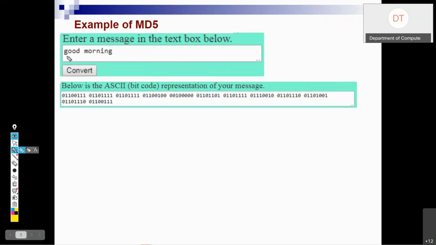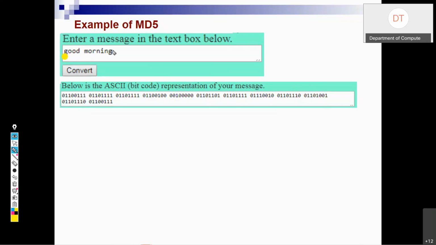So how many characters do we have? 1, 2, 3, 4, 5, 6, 7, 8, 9, 10, 11, 12. One is for the space also.